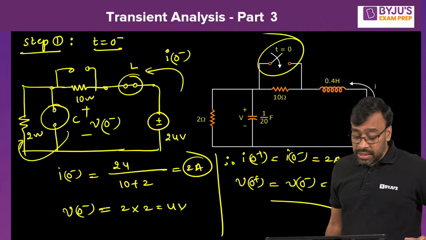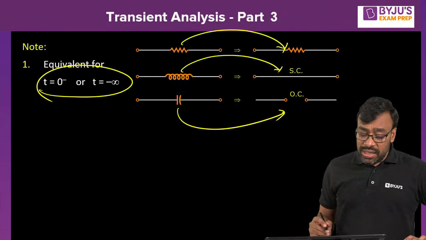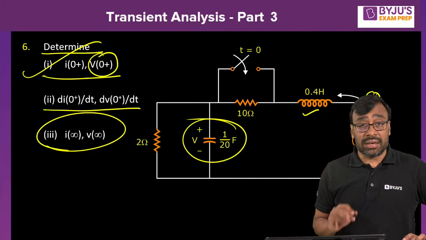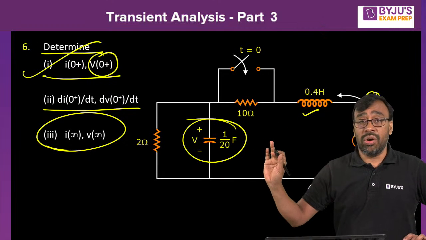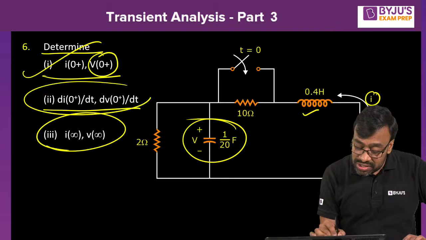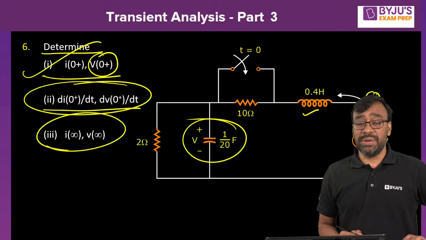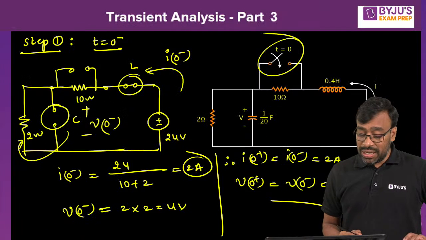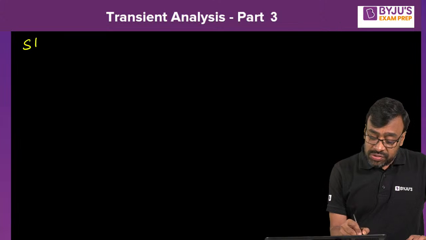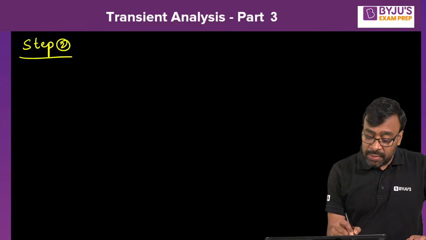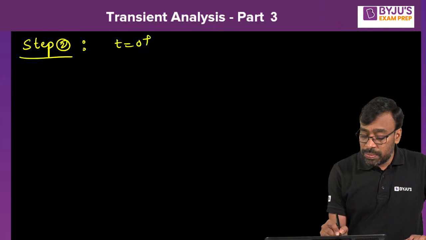Well, now if suppose only the first question is asked, then the matter ends there. Your answer is already obtained, no doubt. But suppose the second question is asked, di of 0 plus by dt, dv of 0 plus by dt. So what is the procedure to find di of 0 plus by dt and dv of 0 plus by dt? Nana? Step 2, construct t equals 0 plus equivalent.